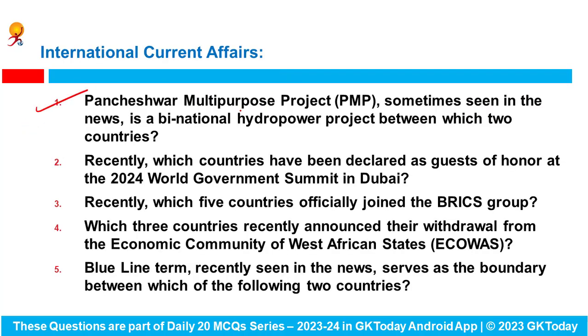First is, Pancheshwar Multipurpose Project, sometimes seen in the news, is a binational hydropower project between which two countries? It is a project between India and Nepal. Recently, which countries have been declared as the guest of honor at the 2024 World Government Summit in Dubai? First of all, what is the venue for this year's World Government Summit? Answer is Dubai. And which countries were the guest of honor at this event? Three countries were there. First is India, second is Qatar, and the third one is Turkey.